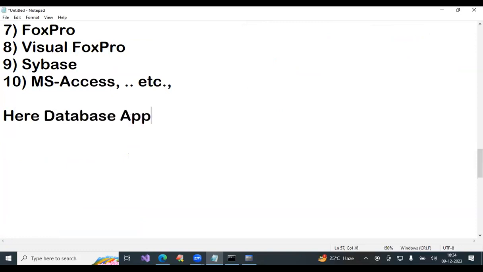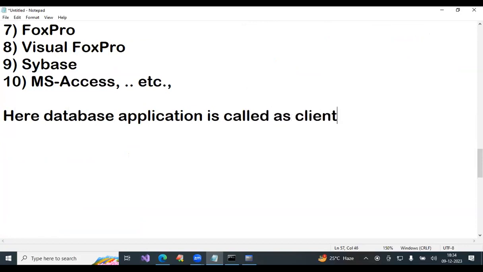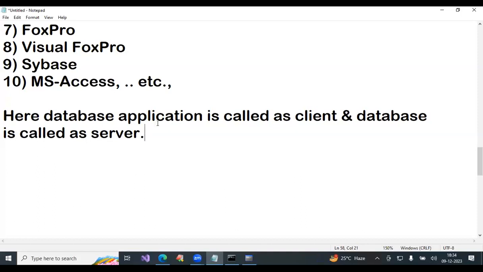Here, database application is called the client, and database is called the server.